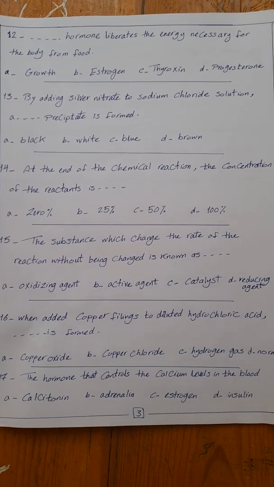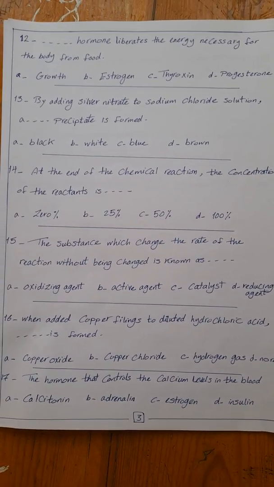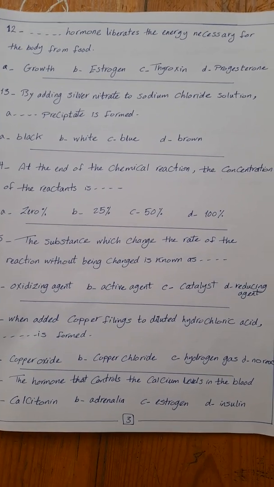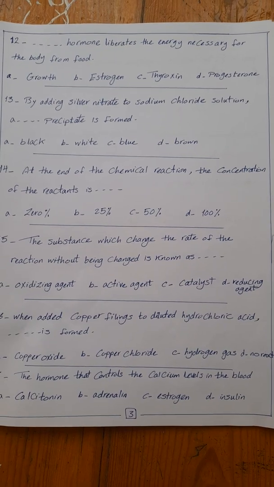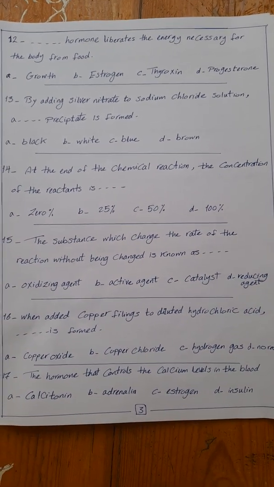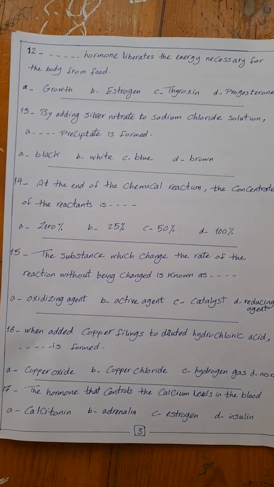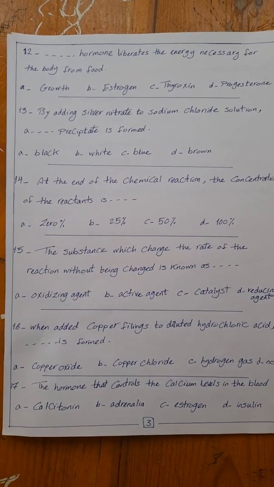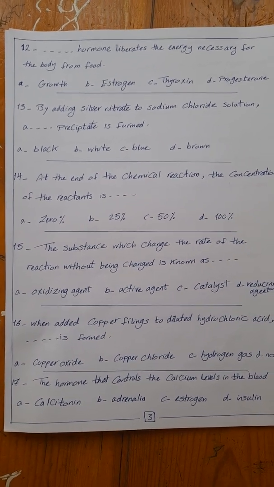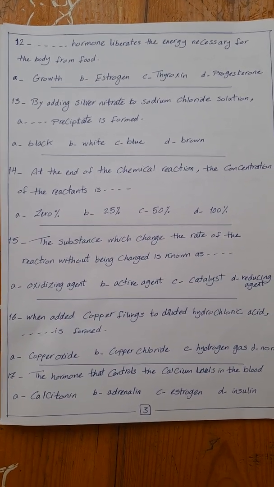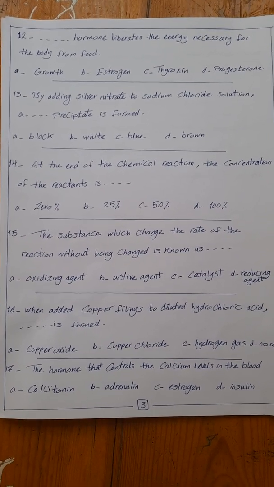Number 12. Space hormone liberates the energy necessary for the body from food: growth hormone, estrogen, thyroxine, progesterone. The hormone that liberates the energy necessary for the body from food is thyroxine, which is secreted by thyroid gland and responsible for regulation of food metabolism.